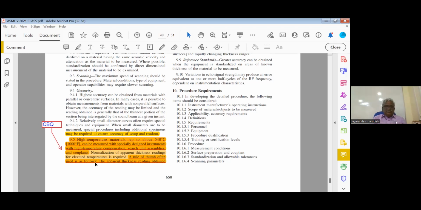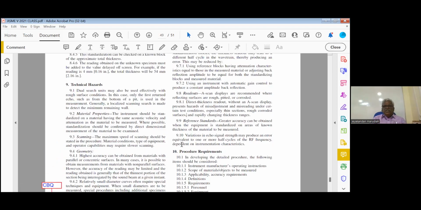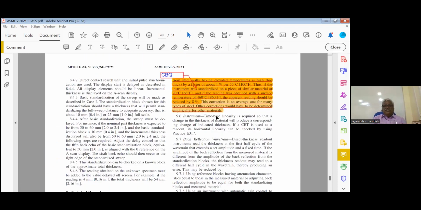A rule of thumb often used is as follows: the apparent thickness reading obtained from steel walls having elevated temperature is high by a factor of 1% per 100 degree Fahrenheit. Thus, if the instrument was standardized on a piece of equipment at, say, 68 degree Fahrenheit, and if the reading was obtained with the surface at 860, the apparent reading should be reduced by 8%. So 860 minus 68, approximately 800. This is a closed book question.